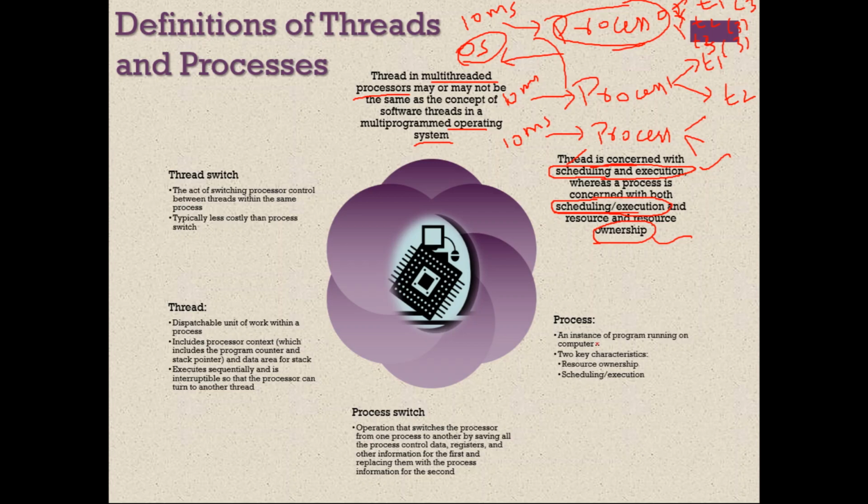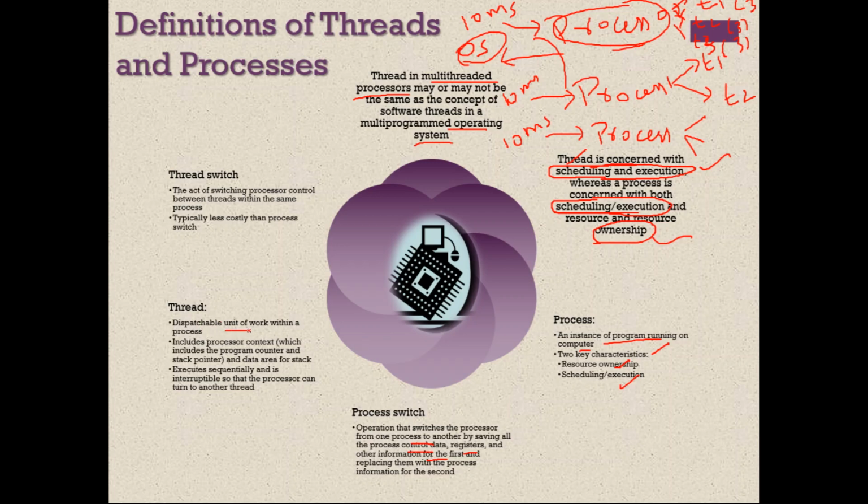Okay. A process is an instance of program running on a computer. There are two key characteristics of a process. One is ownership, another one is scheduling and execution. So the operating system switches the control from one process to another process by saving the details of the process in the stack. Every process will have some process status, right? The process status includes the contents of its registers and all other information. Everything will be saved into the stack, and then only it can take another process, right?